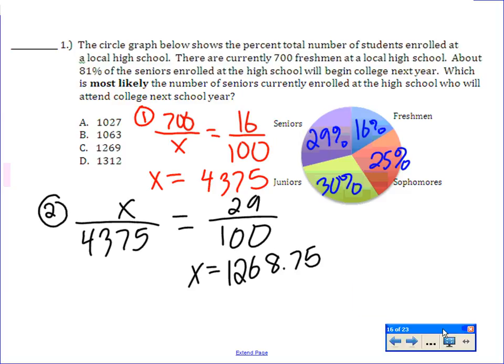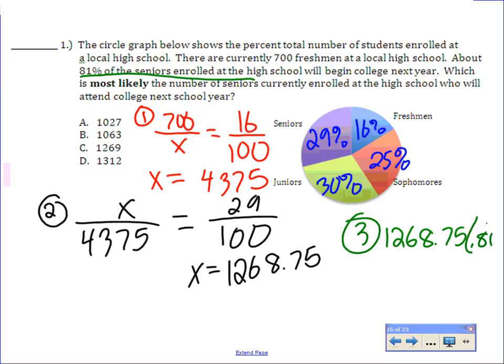Step three, you need to take this number, and now we need to figure out if 81% of the seniors are enrolled to be in college next year. We need to figure out how many of the seniors at the school are actually going to college. You take this number and multiply it by the percent, or you can use the proportion method again if you want. I usually just take this and multiply it by 0.81.